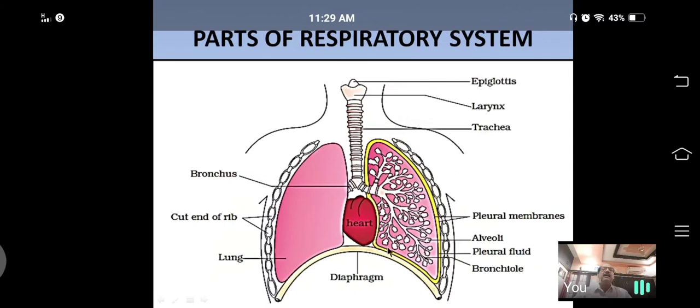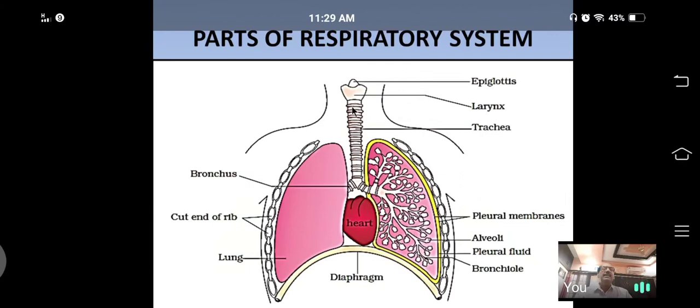See, this is the larynx. What is the function of the larynx? It produces sound, so it is commonly called the voice box. Here there is an opening. That opening is called the glottis. The glottis is covered by a lid-like structure called the epiglottis.